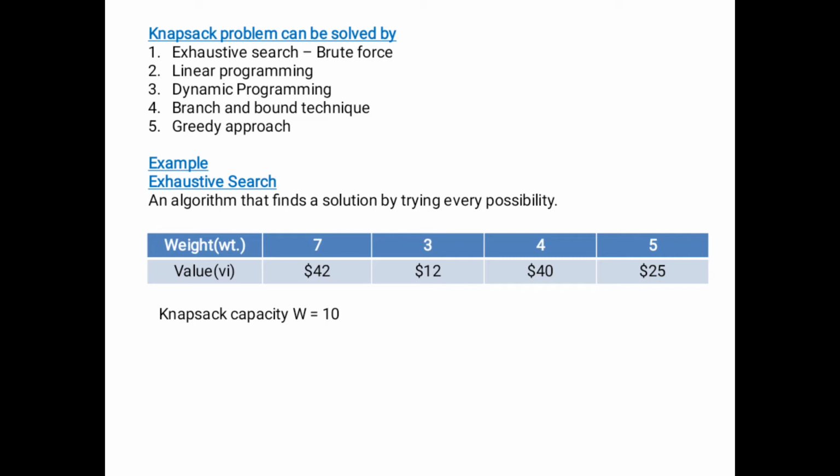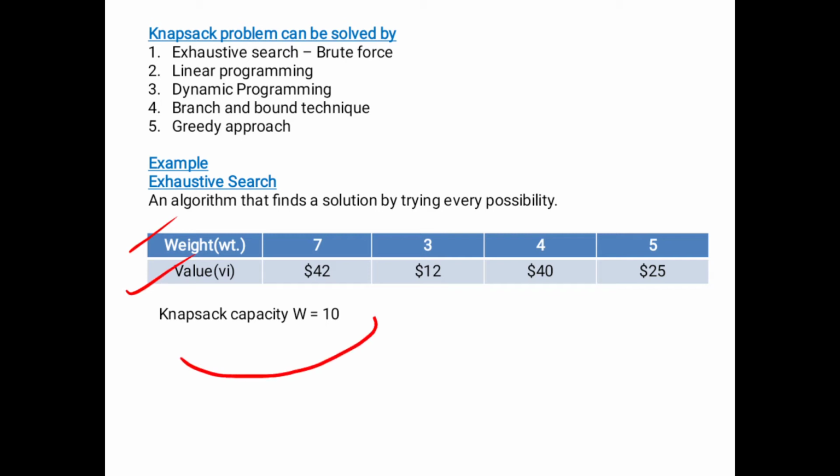Okay, so here is one example of exhaustive search, an algorithm that finds the solution by trying every possibility. We have a problem, and we want to find how many possible solutions there are to solve it. Here is the table of items, with weight and value.